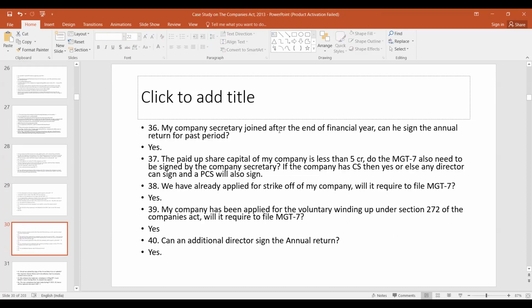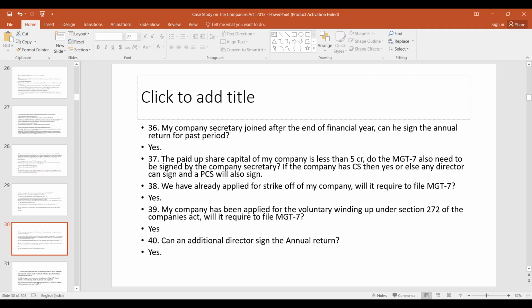My company secretary joined after the end of the financial year. Can he sign the annual return for the past period? Yes. Paid up share capital of my company is less than 5 crore. Does the MGT7 also need to be signed by the company secretary? If the company has a company secretary, then yes, or else any director can sign and a practicing company secretary will also sign.